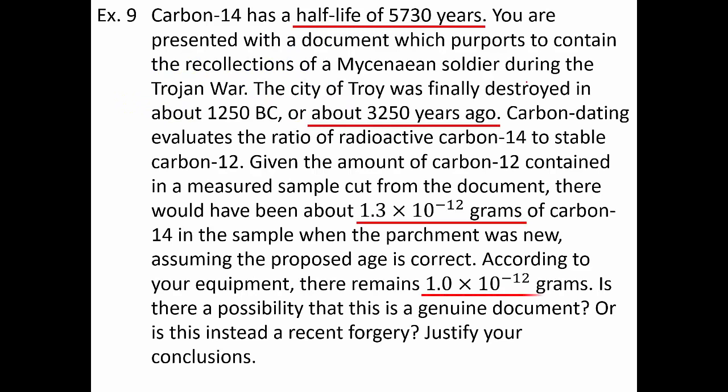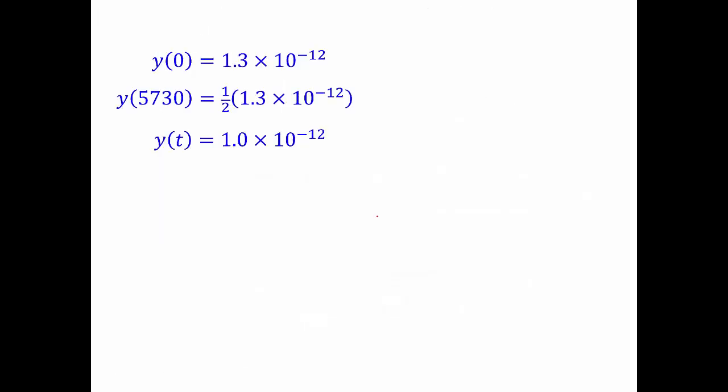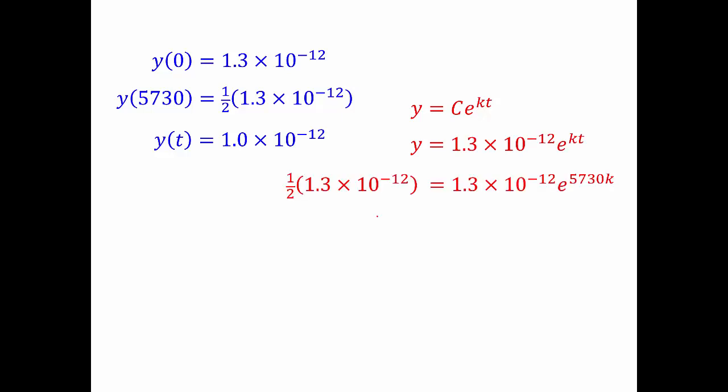According to your equipment, currently there is 1.0 times 10 to the negative 12th. And what I'm trying to figure out is how much time has passed between the time there was 1.3 times 10 to the negative 12th grams and 1.0. So I'm looking for the t value when y is 1.0, given that C is 1.3. Now that we have the information, we can build our model. y equals C e to the kt. C is 1.3 times 10 to the negative 12. And then plugging in the 5,730 and the 1/2 times 1.3 times 10 to the negative 12. Let's solve for k. Keep in mind the 1.3 times 10 to the negative 12 immediately cancels out.